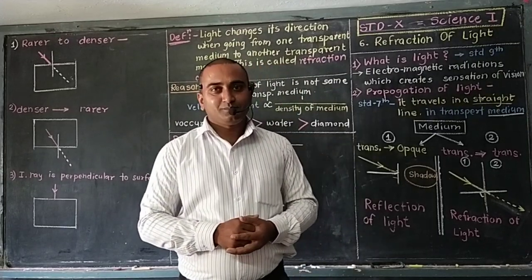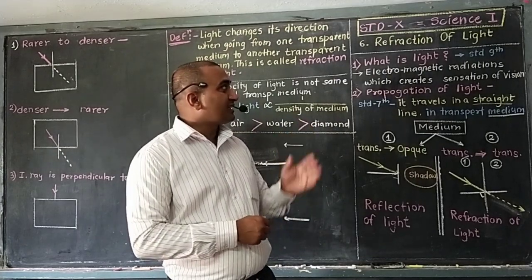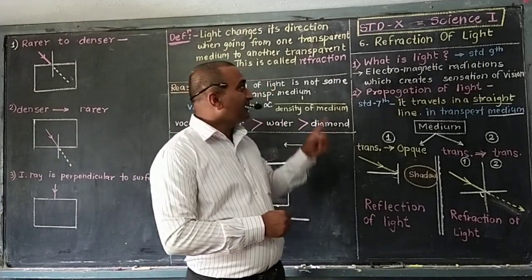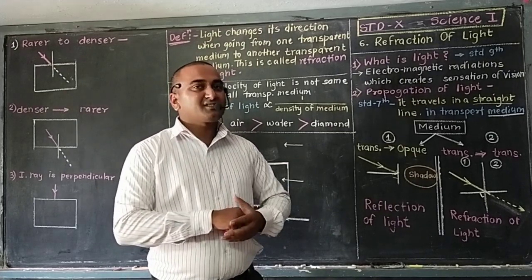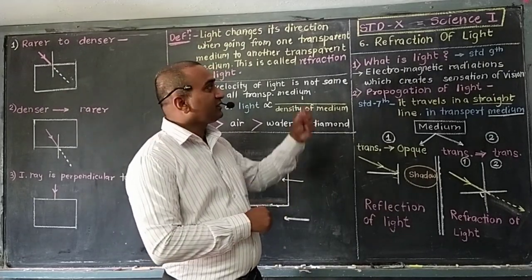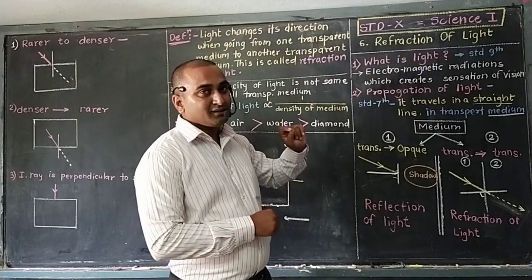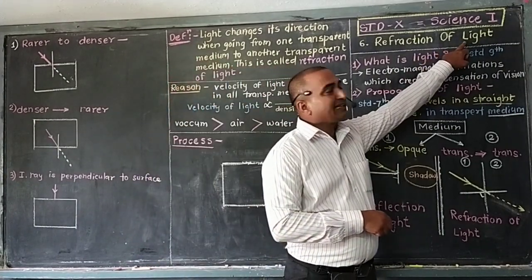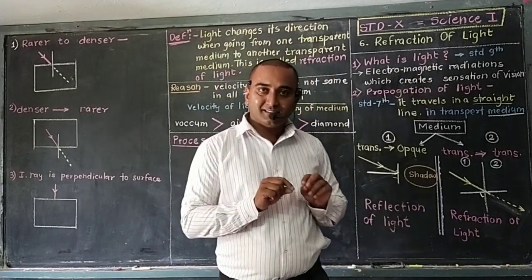Hello students, today we are going to discuss the sixth lesson from Section A, Science, and the lesson name is Refraction of Light. Before starting the lesson, just concentrate on the name of the lesson, Refraction of Light. The first thing we should make clear is what light is, and that we have discussed in the 9th standard.